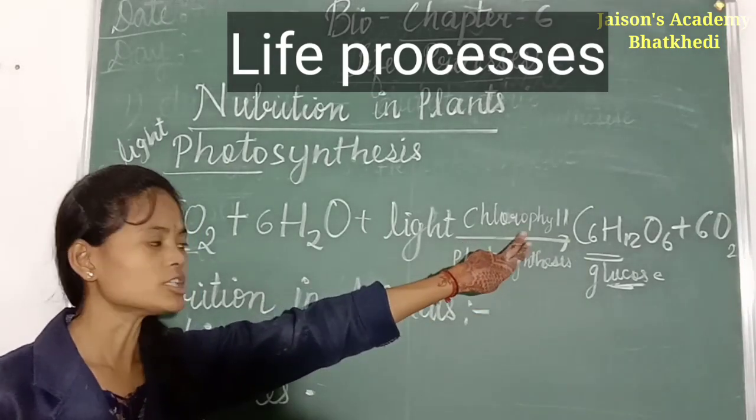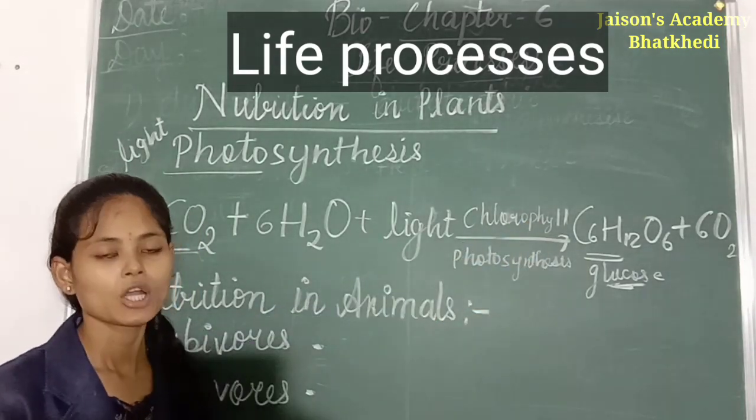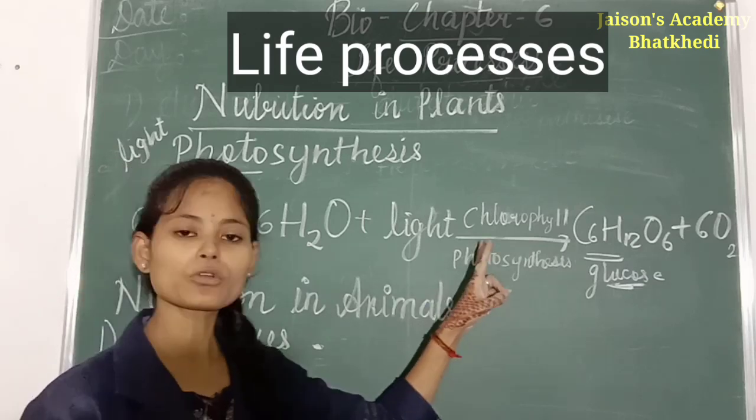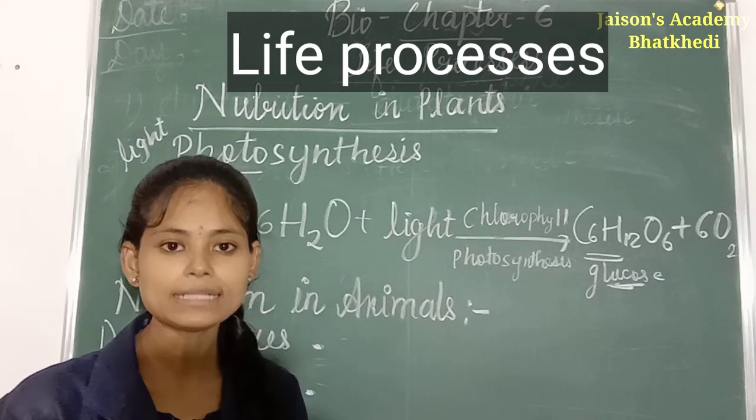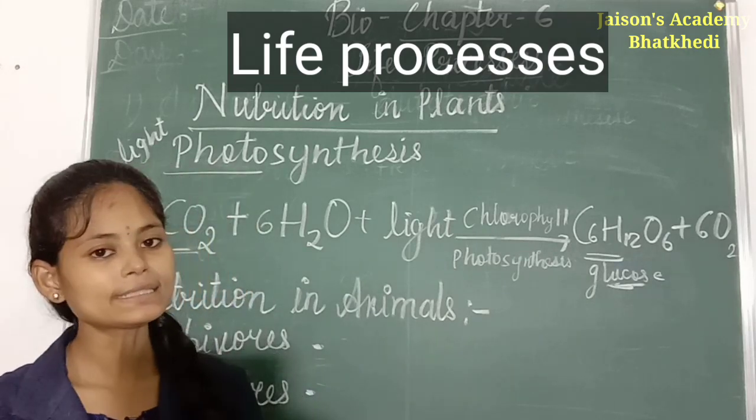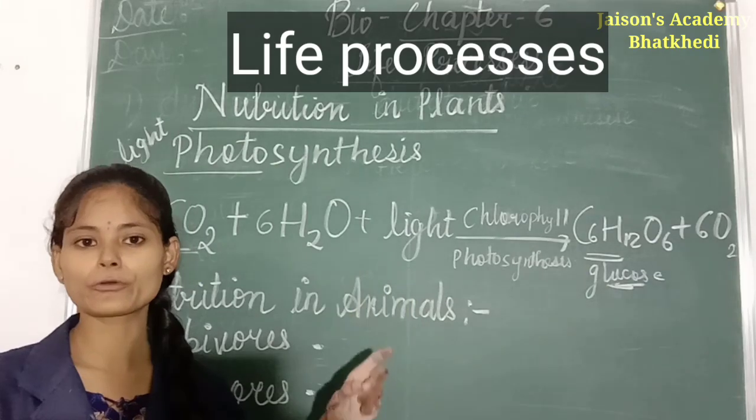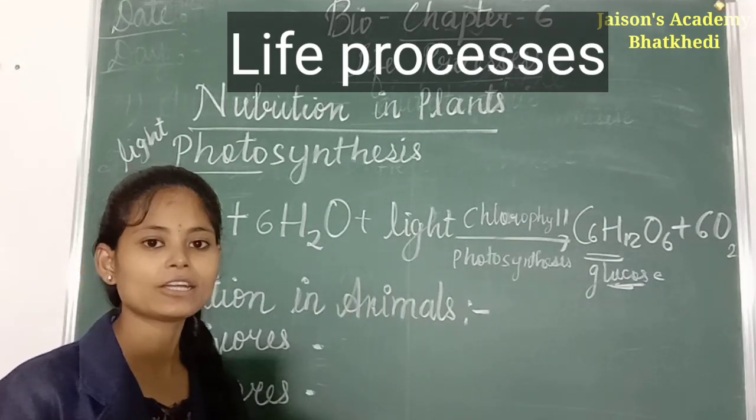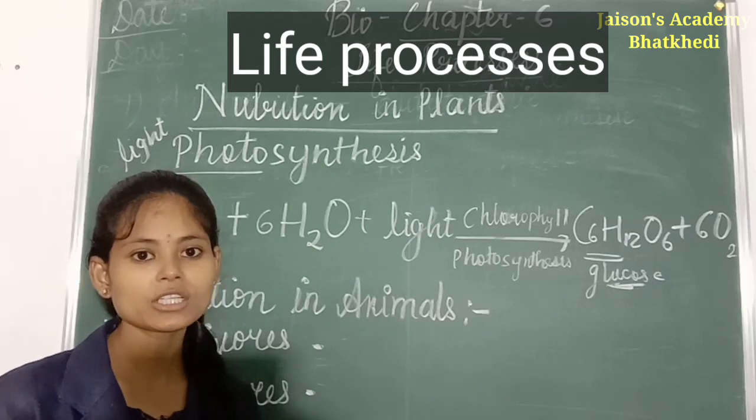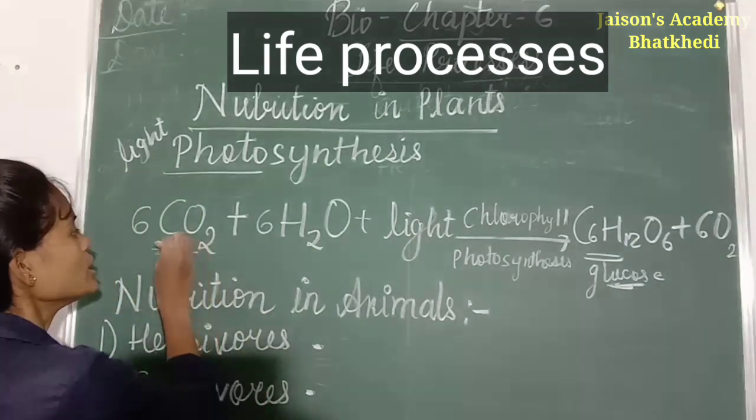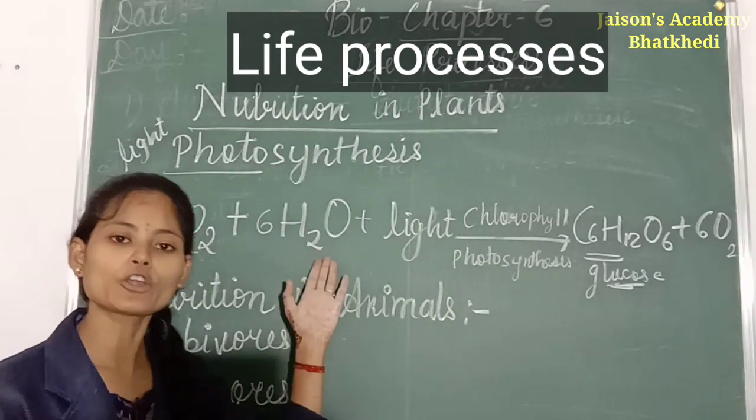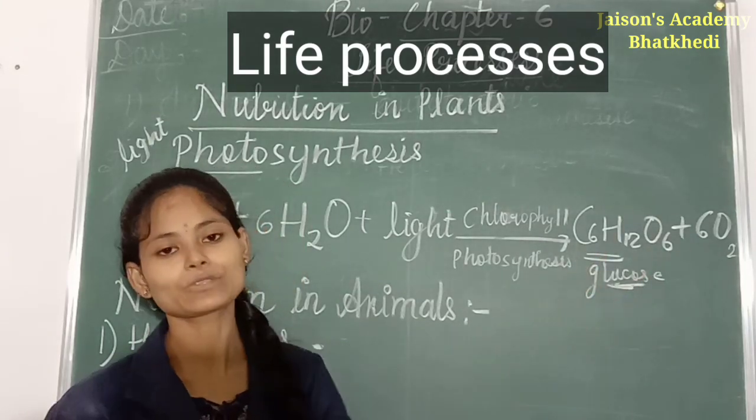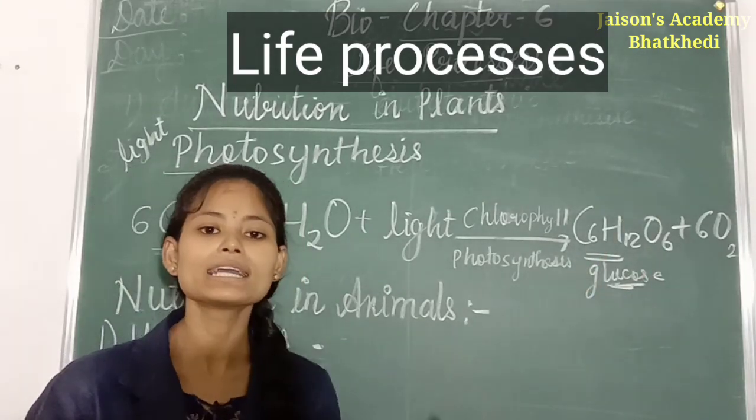Now what is the role of chlorophyll here? The role of chlorophyll is to capture sunlight. So plants capture sunlight with the help of chlorophyll. The captured sunlight energy gets converted into chemical energy, and that energy is required to split the carbon dioxide and water molecules and then combine them to form your glucose molecule. In this way the food is prepared in the case of green plants.